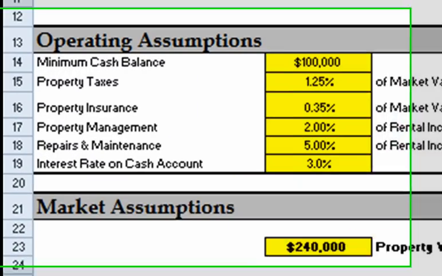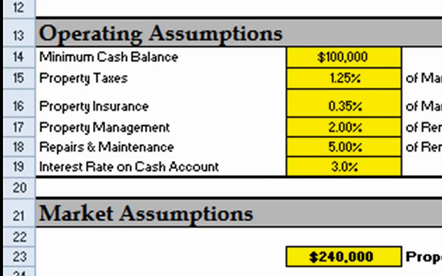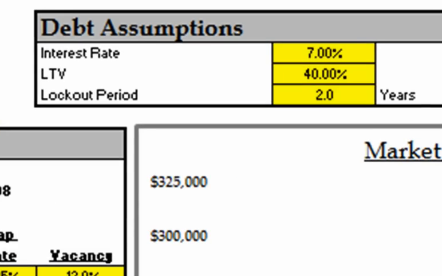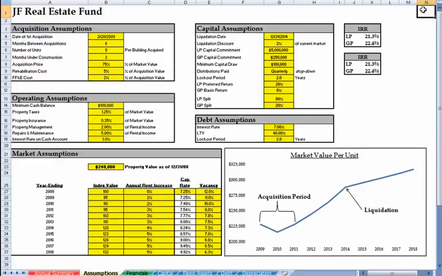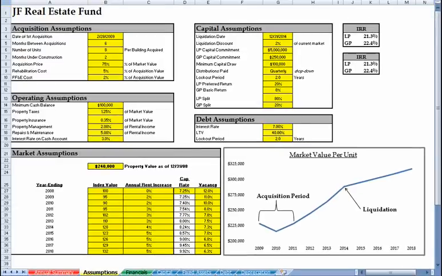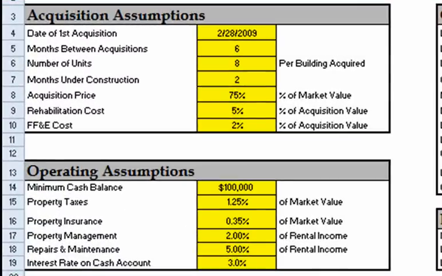As for the operating assumptions, these expense ratios are based on real estate portfolios John has managed in the past. Again, debt assumptions are based on availability of the line of credit proposed to the bank. For purposes of this demo, we will keep these two sections consistent as well. Let's dive into the acquisition assumptions and see if we can improve the investor returns by modifying the parameters.